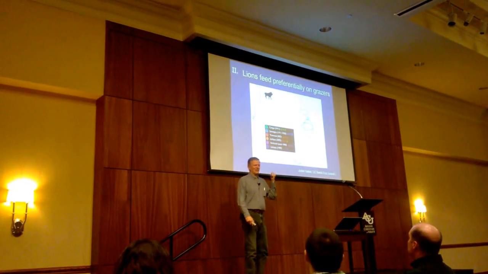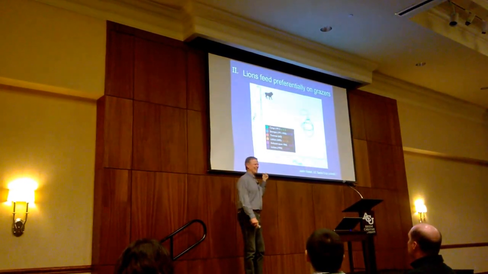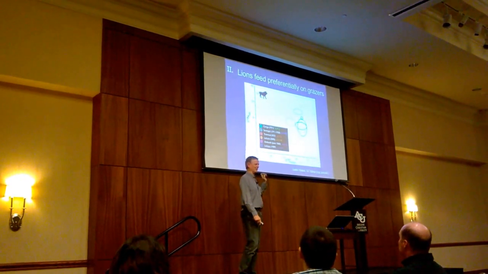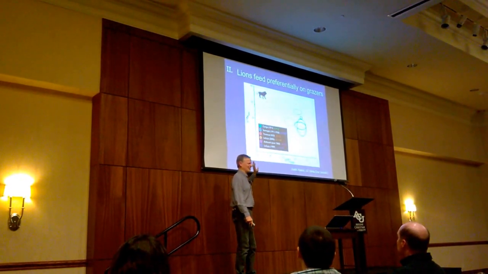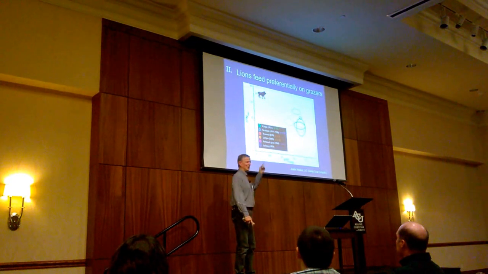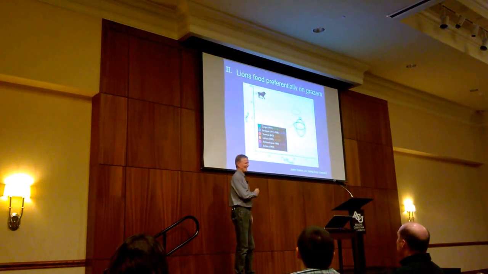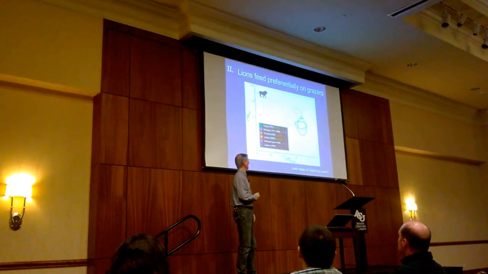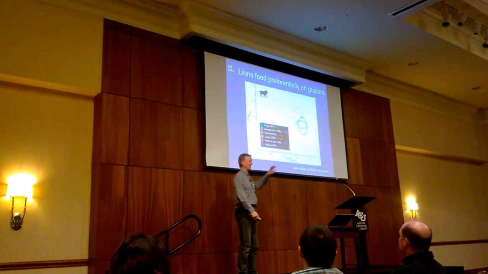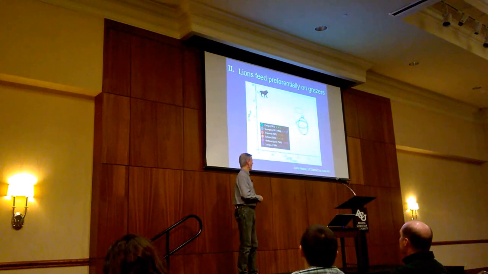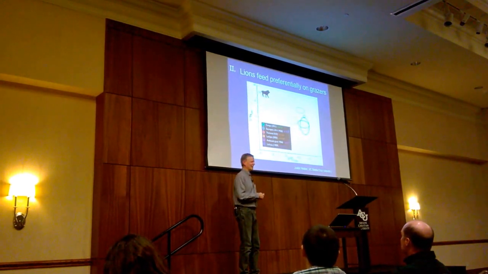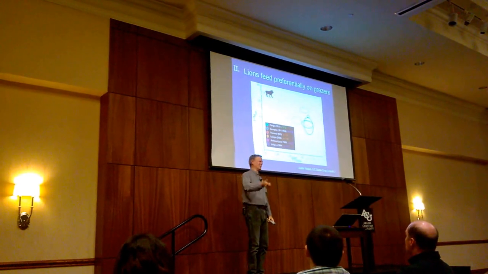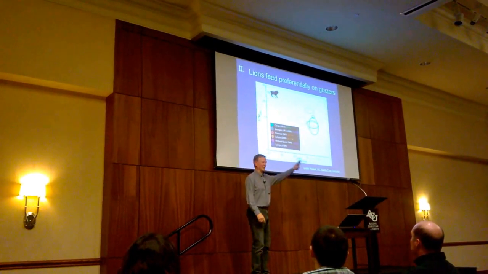Now, there was a student, Justin Yates, who's now at the new University of California, Merced campus, but at the time was a graduate student at UC Santa Cruz, who approached me with this, and he had the simple observation that wherever you go in Africa, whichever population you're looking at, lions are always concentrating on grass-feeding animals. They're always eating grazers. They eat buffalo, they eat zebra, they eat wildebeest. They don't eat browsers.